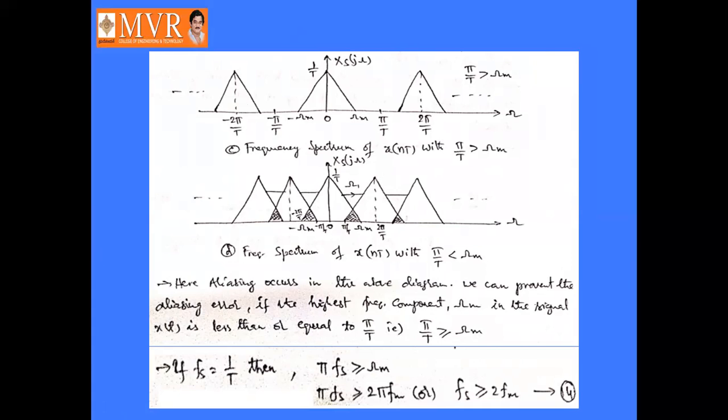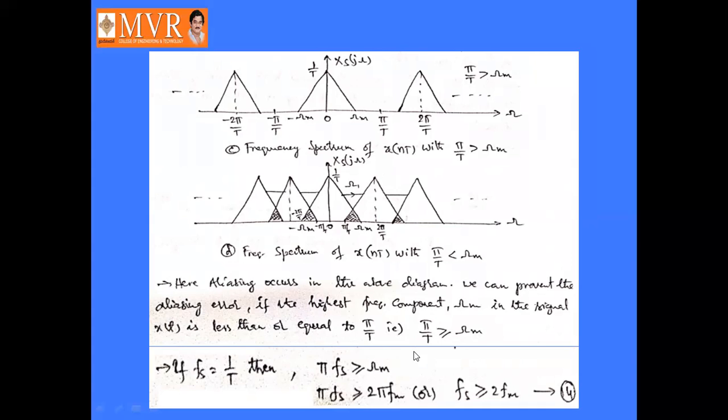The sampling frequency is nothing but the reciprocal of the time interval, that is 1/T, so π times fs is greater than or equal to ωm.